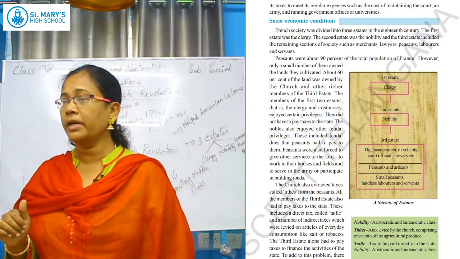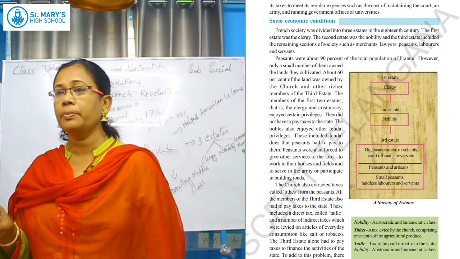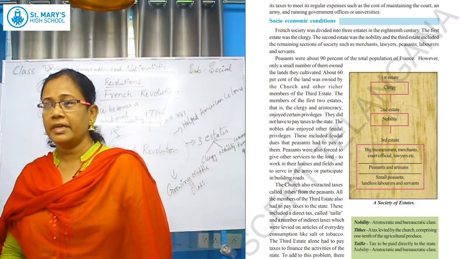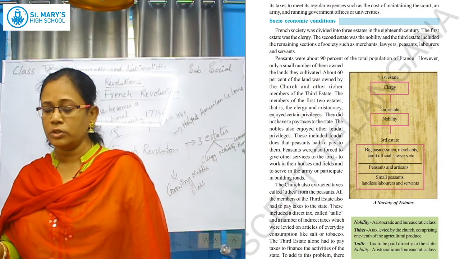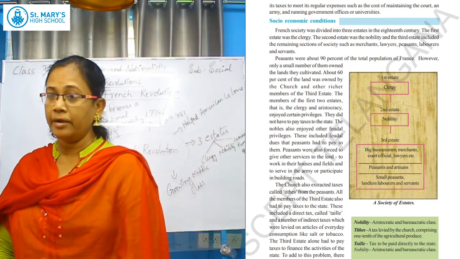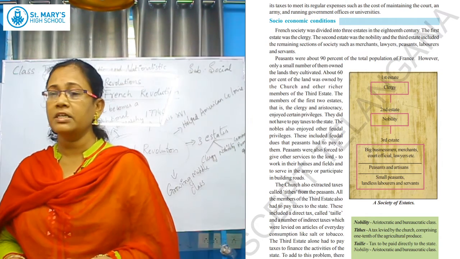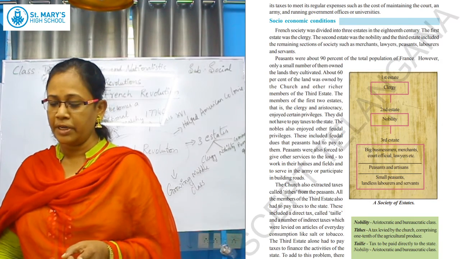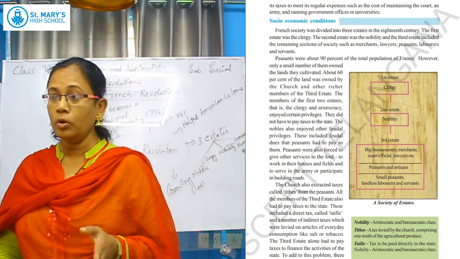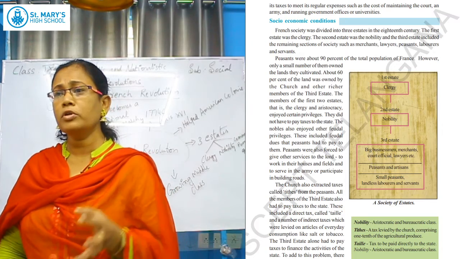So, who are the bearers here? The third estate people are the bearers to pay the tax. The total tax was on the third estate people, and who were enjoying all the privileges? The first and second estate people were enjoying all the privileges. So, here the peasants were forced to pay the tax.